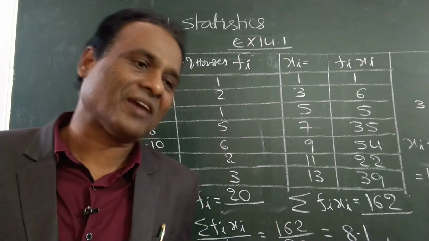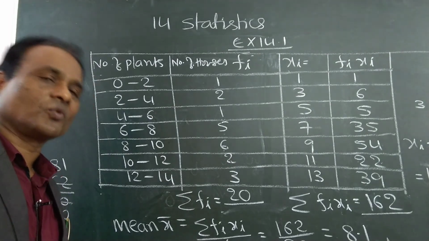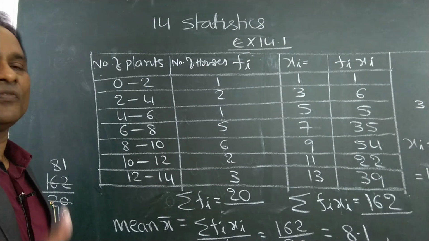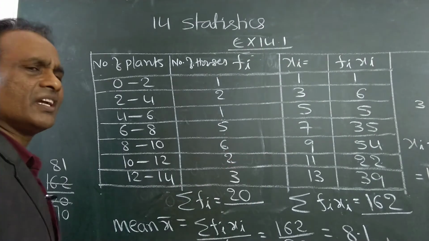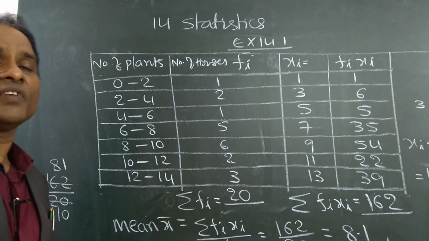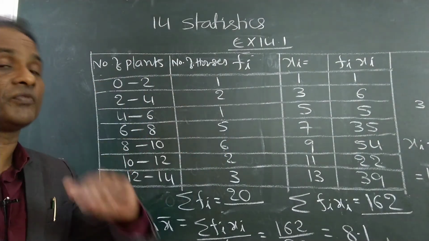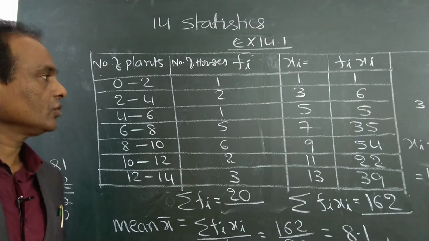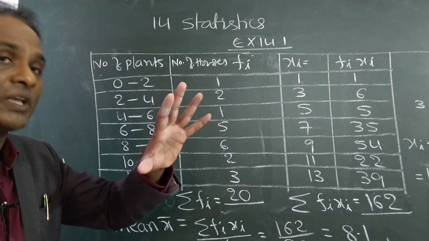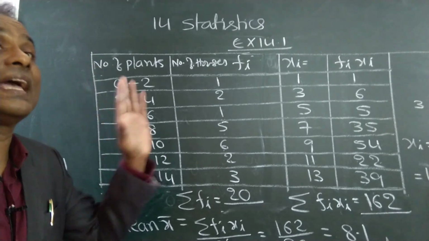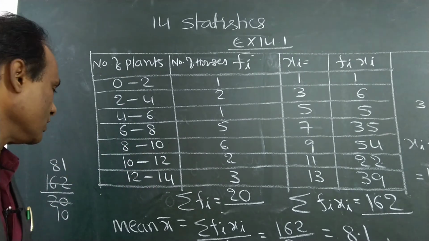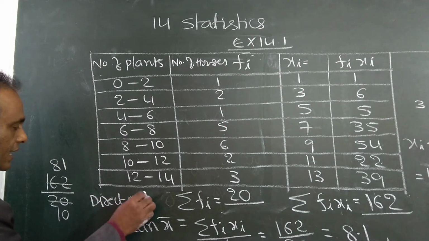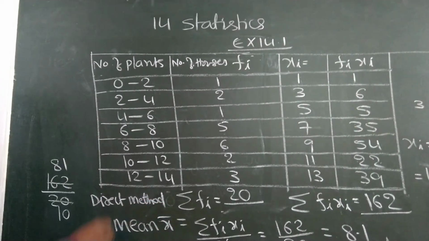All problems are the same model, but the only confusion is which method we have to apply. If it is not specified, this is the easy method you can apply. If it is asked, we have two more formulas, the fourth formula and fifth formula, and using those formulas we will also get the same answer. So the first method, that means the third formula, I applied: the direct method.